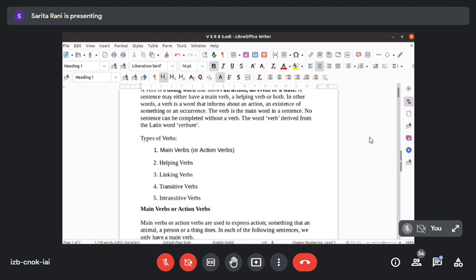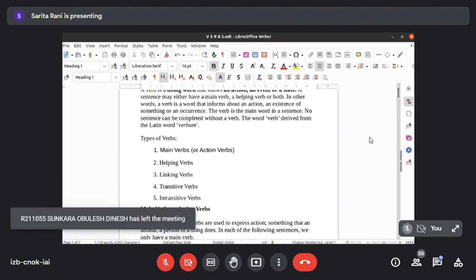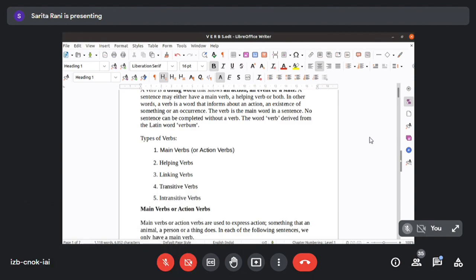What are the main verbs? Main verbs are called the action verbs. Remember this: everything which shows an action, an activity, or a behavior of a person will come under it. It is not only a person, it may be an animal or a thing. Any activity performed by an animal or a person comes under action verbs. Most verbs in English grammar are action verbs, and the remaining are linking verbs and helping verbs.